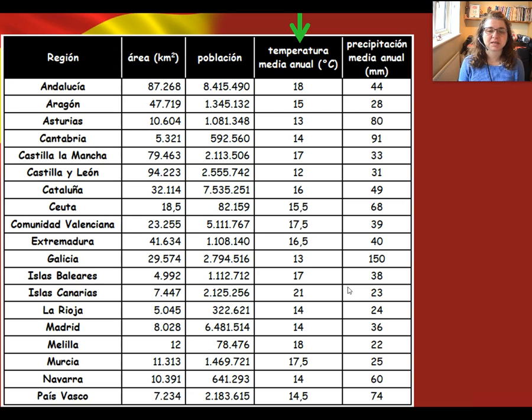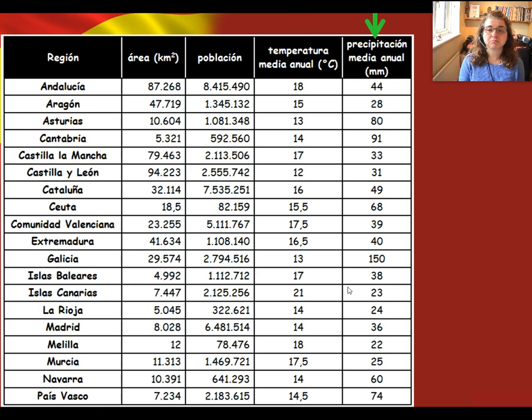And our next column says temperatura media anual, and is measured in degrees centigrade. I expect you can guess that temperatura is temperature, but it's showing the average, that's media, annual is annual, the average annual temperature in those different regions, and it's measuring that in degrees centigrade. You can see that some of them have commas in. So, for example, for Ceuta, its average annual temperature is 15, we would say 0.5, but in Spanish it's 15,5.